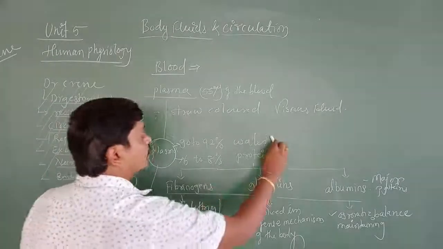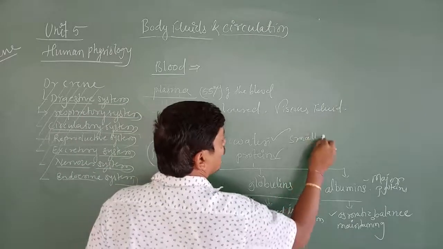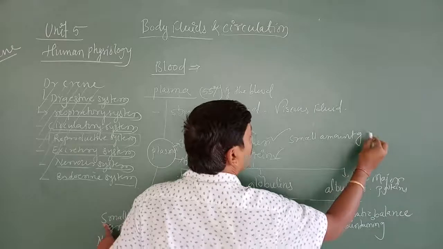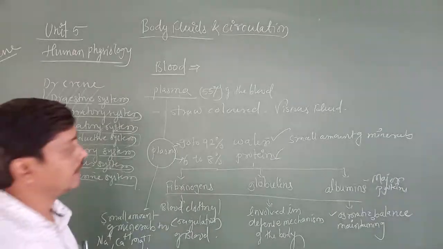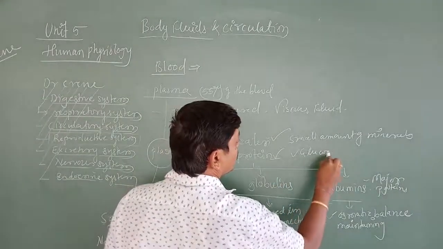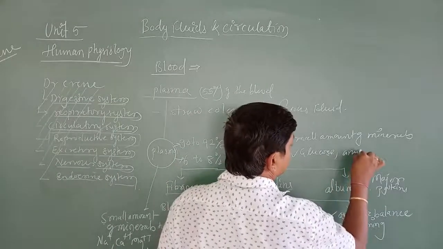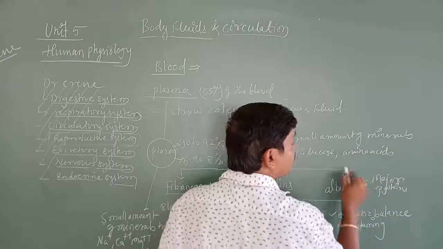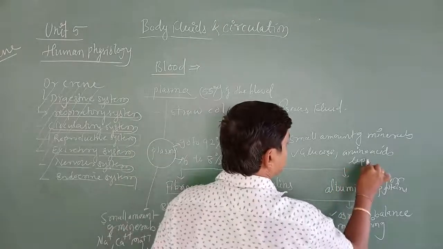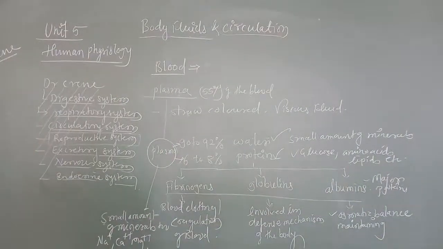In the sense, plasma consists of water, protein, a small amount of minerals, then glucose, amino acids, lipids, etc. Is it understood?